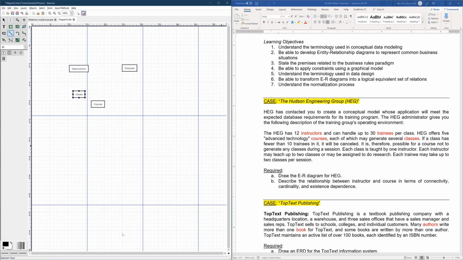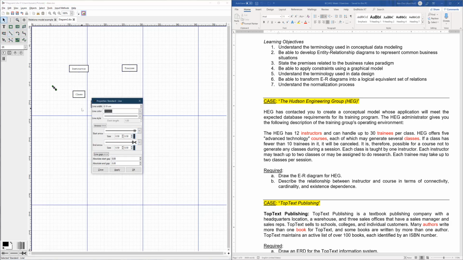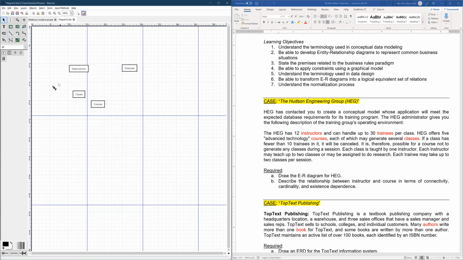So I think it is likely going to be 0 to 2, so 0 to multiple. And whenever you have a class, it's always being taught by one and only one instructor. So we will have to write some assumption here, because the cardinality is not entirely clear to us. But let me just join them up now.